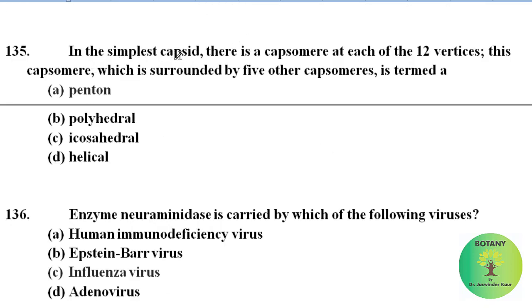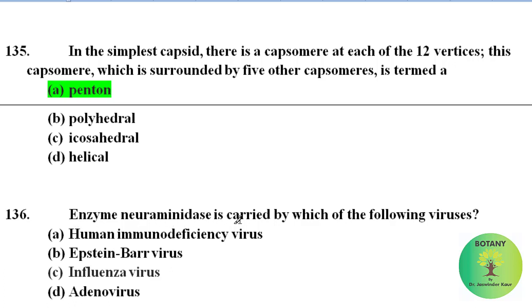In the simplest capsid, there is a capsomer at each of the 12 vertices. This capsomer, which is surrounded by 5 other capsomers, is termed as penton, polyhedral, icosahedral, helical. Correct answer is penton. When the capsomer is surrounded by 5 other capsomers, it is called a penton.